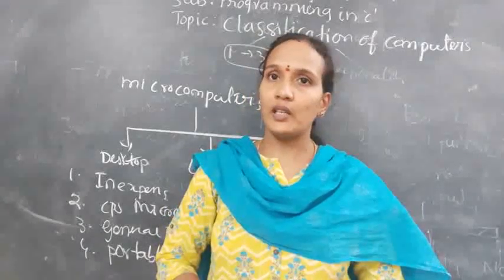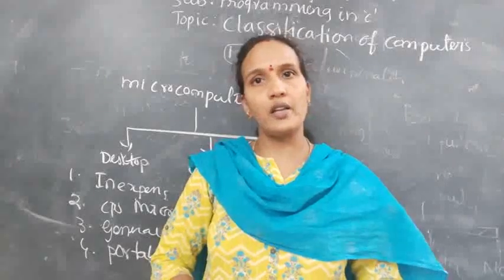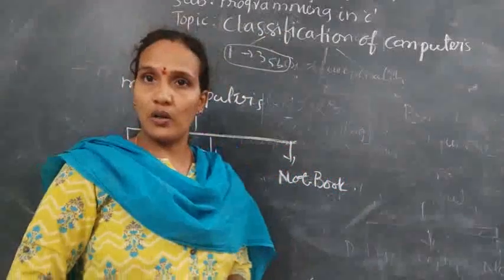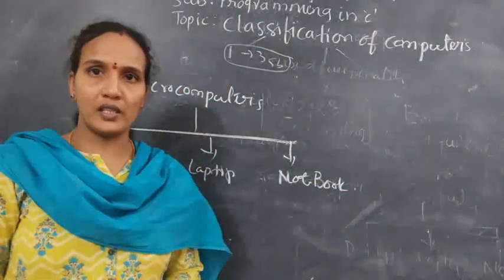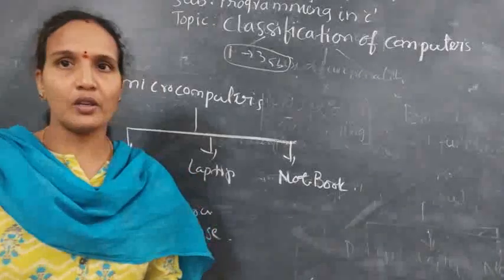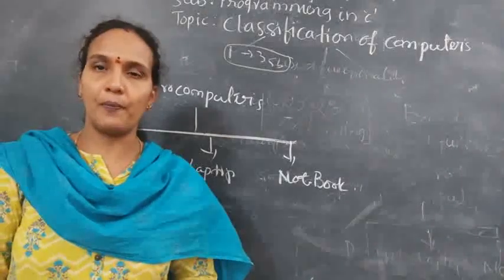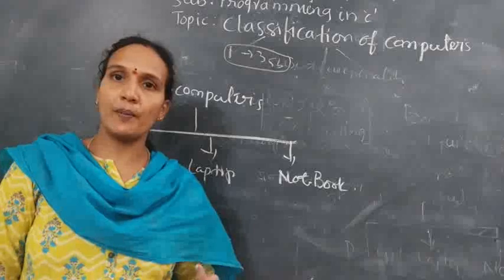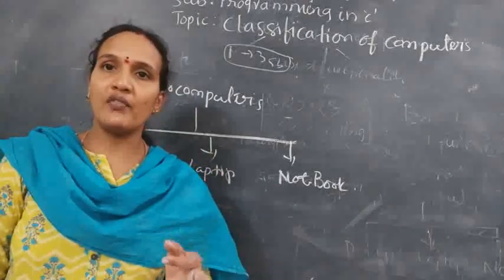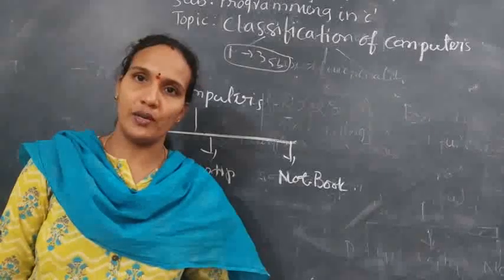But what disadvantage do we have? It is designed for a specific purpose. Understood? And when you come to the cost also, supercomputer cost is very high compared to the mini computer, microcomputer, and mainframe computers. And where will we use the supercomputers? In a research center where the data is fluctuating.